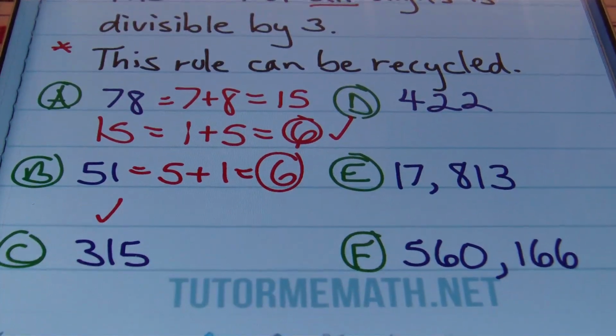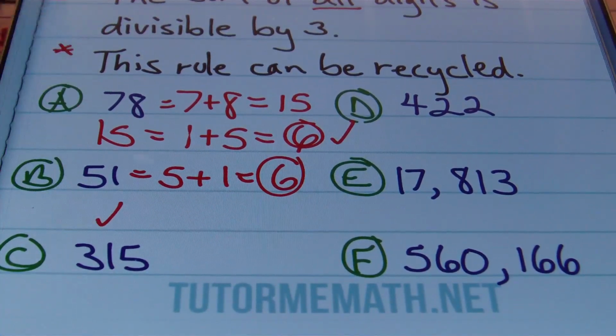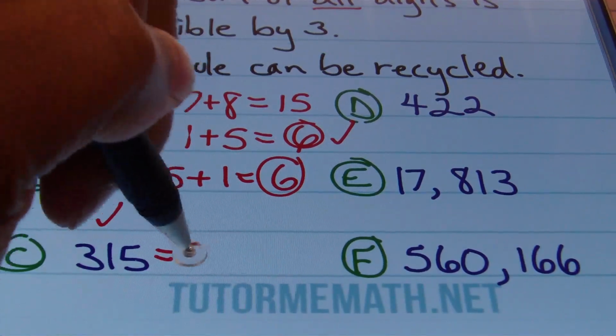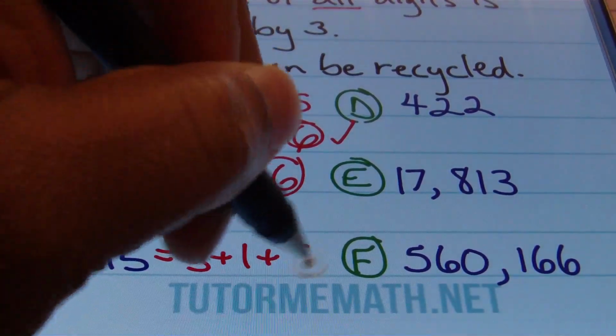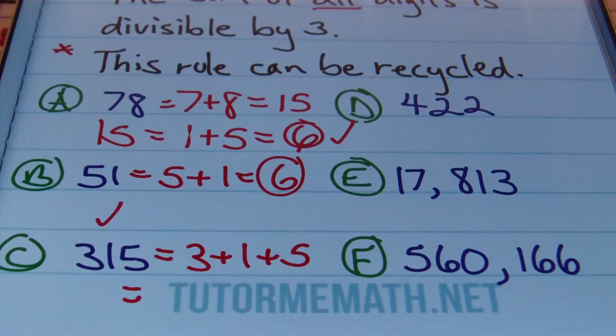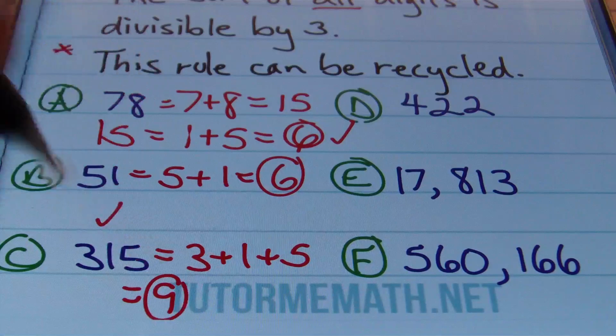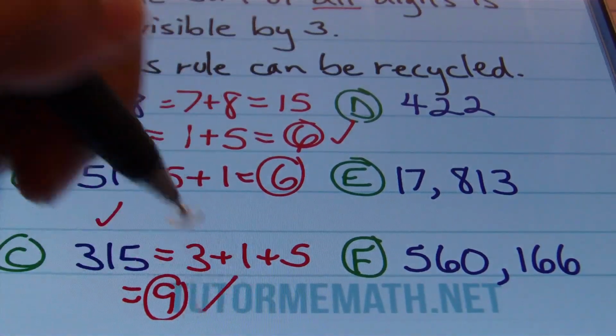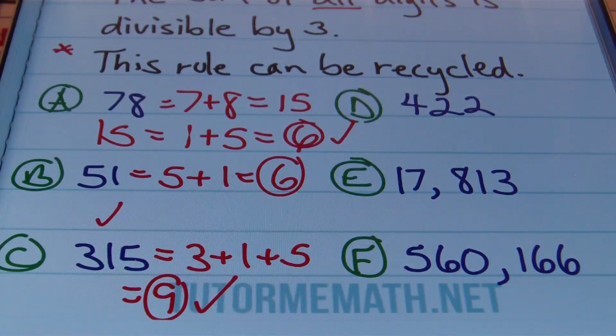Now let's look at C. Let's see what happens here. We have 315. With 315, if you add 3 plus 1 plus 5, you'll get what number? Let's see, 3 plus 1 is 4, 4 plus 5 is 9. Is 9 divisible by 3? Yes, it is, because 3 times 3 is 9. So therefore, 315 can be divided by 3 evenly. It's divisible by 3. There you go.